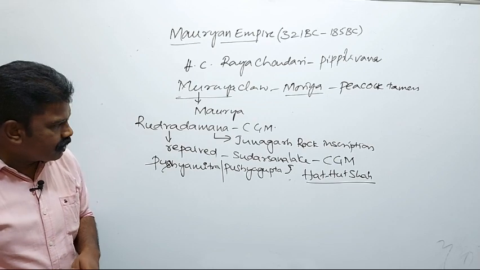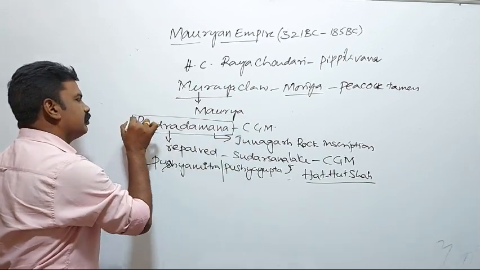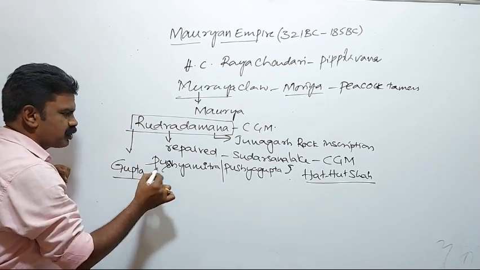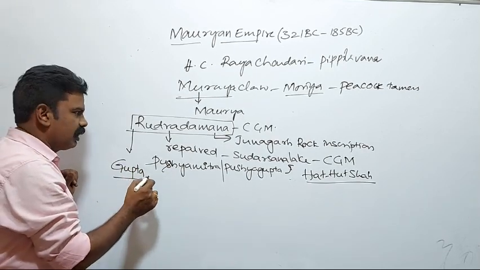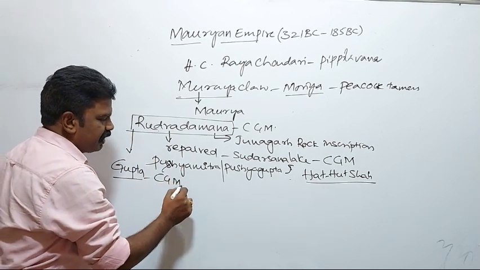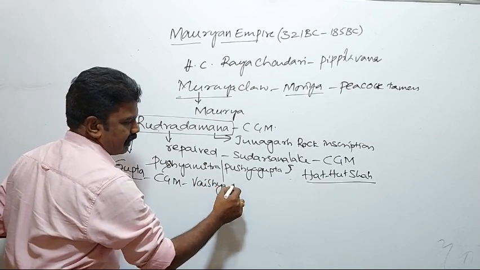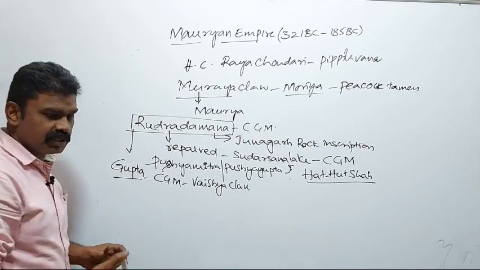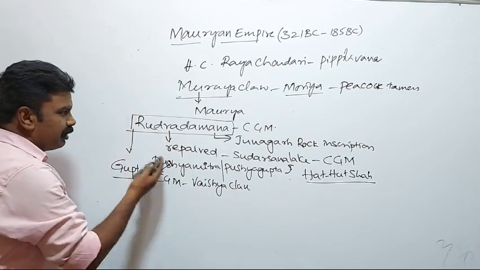So in the Junagarh rock inscription, by using the word Gupta, as in Chandragupta and Pushyagupta, Rudradamana indicated that Chandragupta Maurya might belong to the Vaishya clan. So this is about the origin of Chandragupta Maurya, how he came into existence.